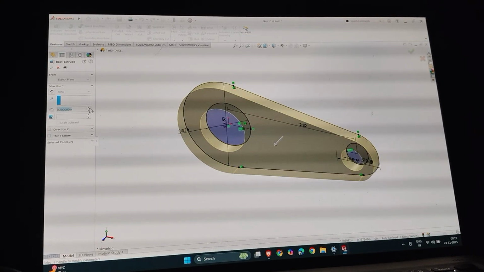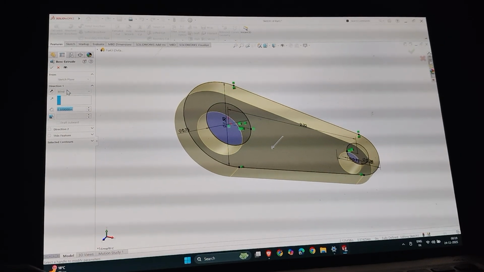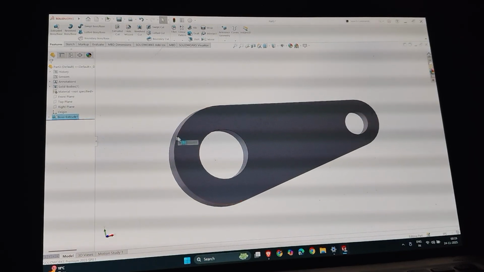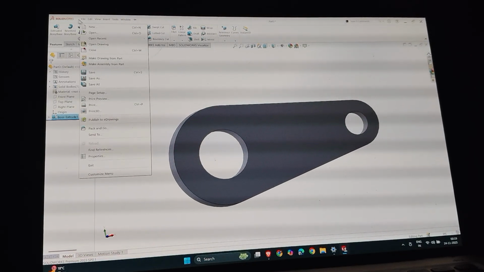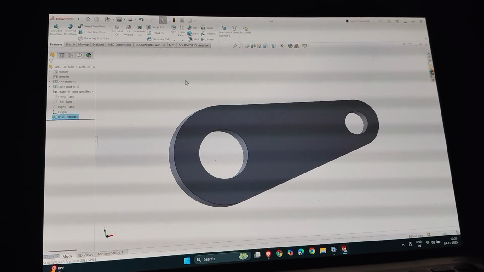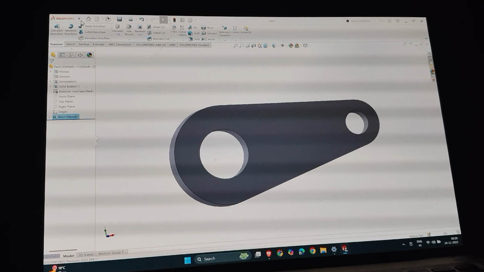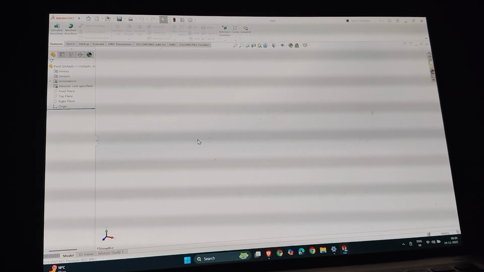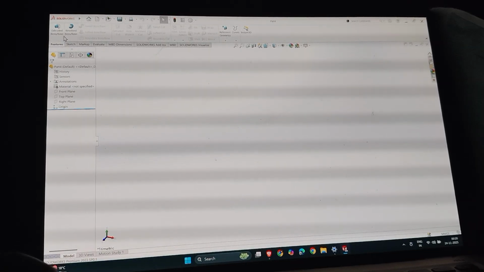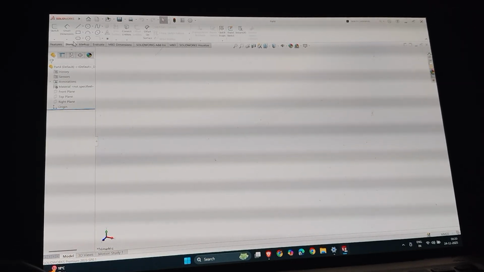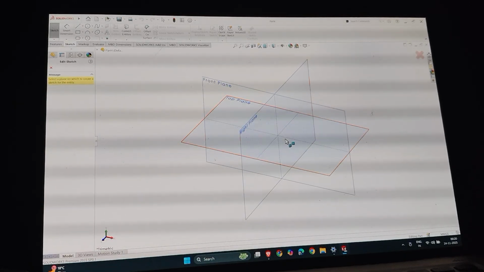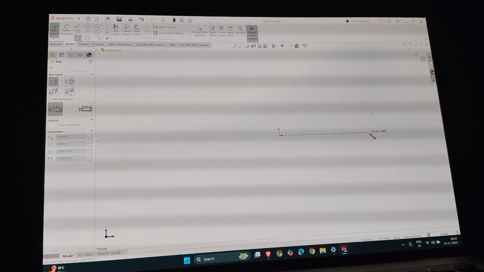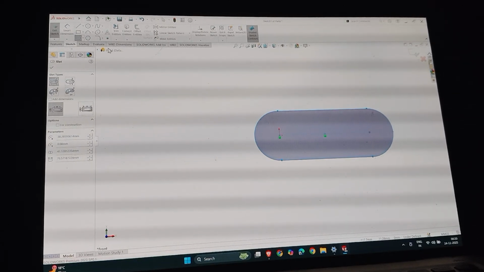Just need to feature an extrude base. Make it 0.3, 0.3. Okay. Now the crank is ready. Now I'll make the base. Oh sorry. Select new part base. This will be our second design. Actually, I have to make one pin. So base is very simple. Just select this one, select the center point, select end dimension, select this one, and do the smart dimensioning.